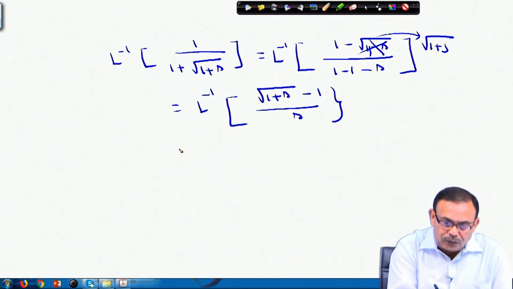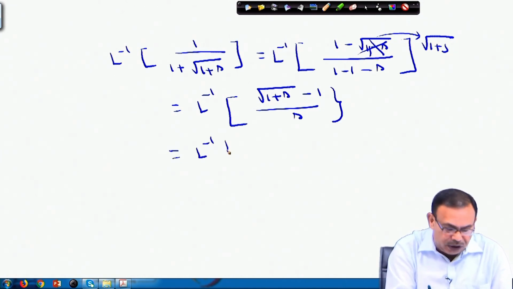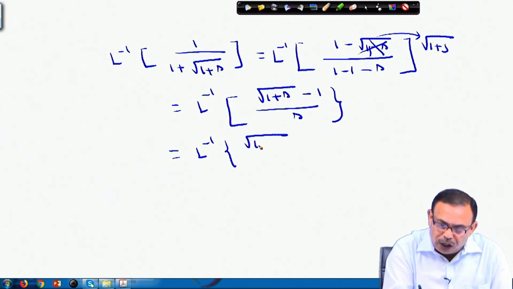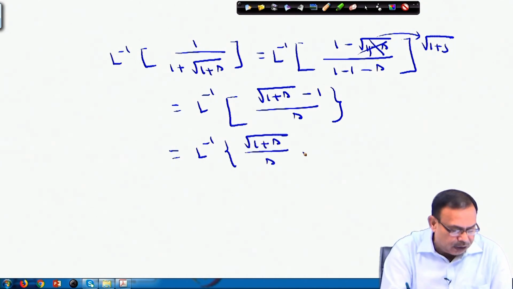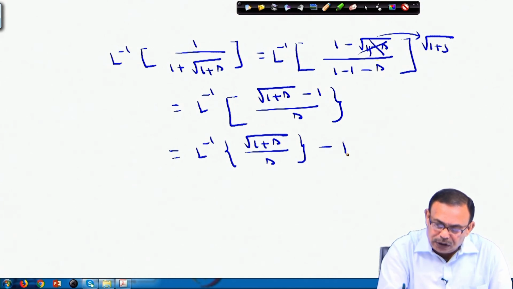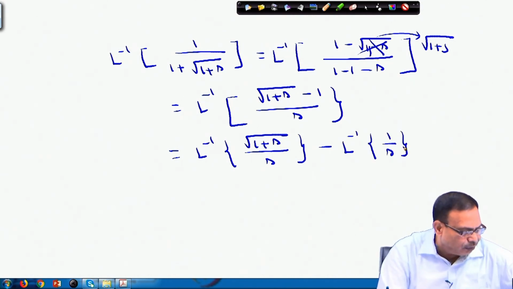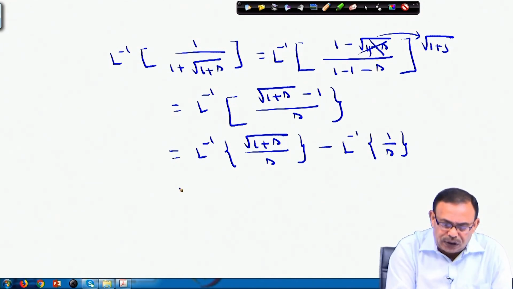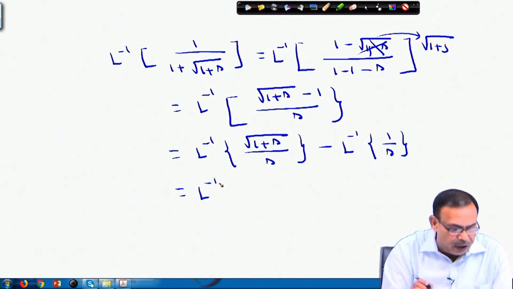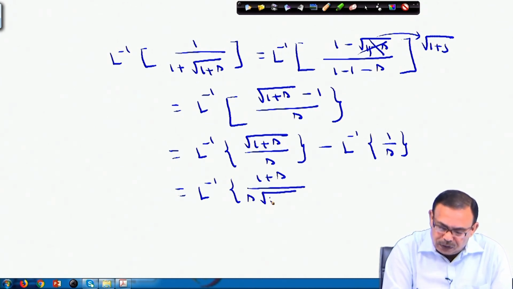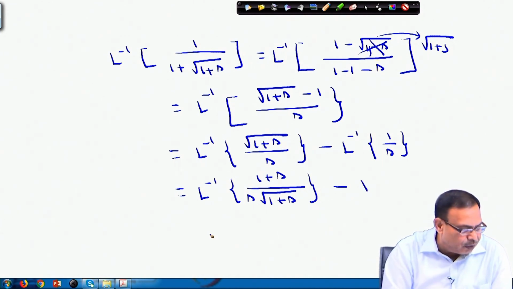So, I can write it as the Laplace inverse of 1 by (1 minus s) minus the Laplace inverse of root s by (1 minus s), and I can simply write it in terms of terms with s and root s.